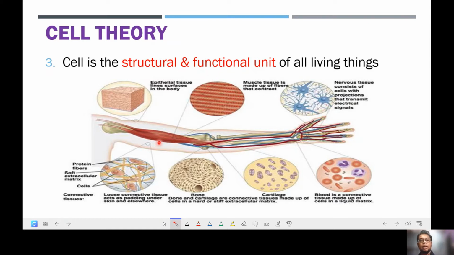For example, if you look at the muscle, we can see here that the muscle tissue actually consists of muscle cells. And so we say that the muscle cells are the structural unit that builds this particular tissue. And the muscle can also function to contract or relax. This is due to the characteristics of the muscle cells themselves.